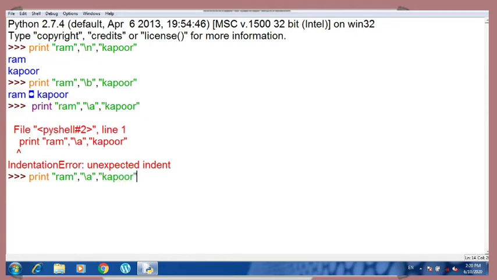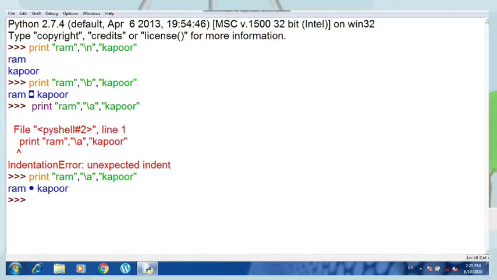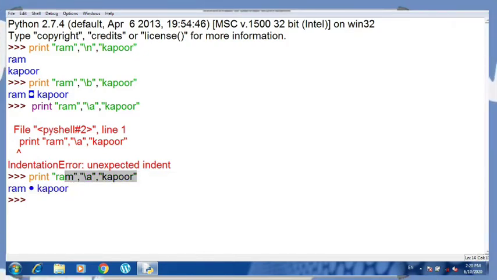In Python you will get indent errors more than other errors. Indent error means a space error, which comes most of the time, and sometimes there is a kind of logical error which you will not be able to recognize. I have written the same thing here, but maybe the error came because there is a space here. Okay, so this is the audible bell symbol which is printed over here.